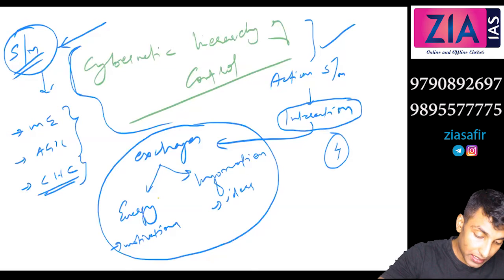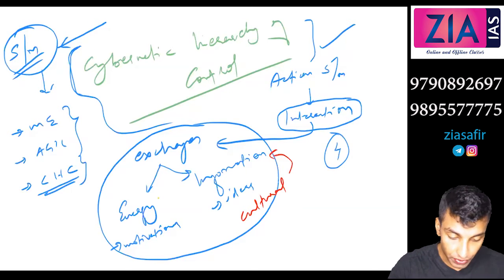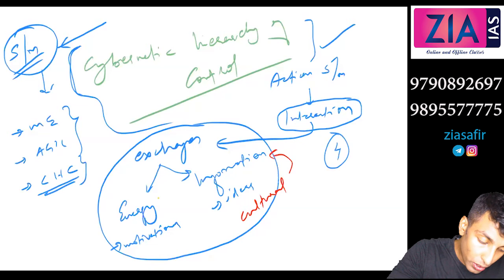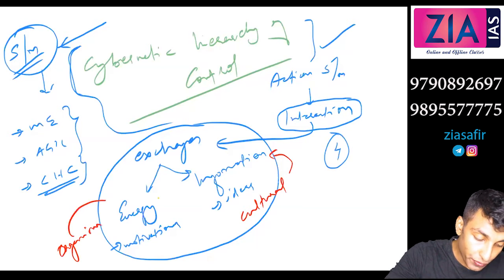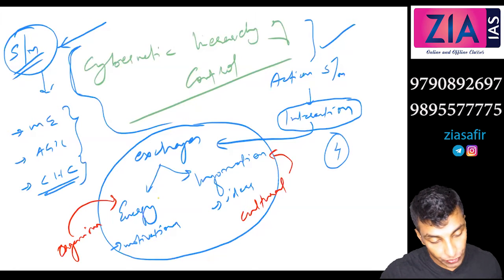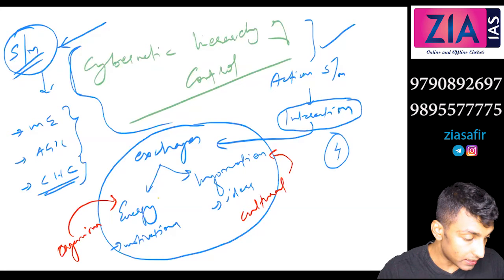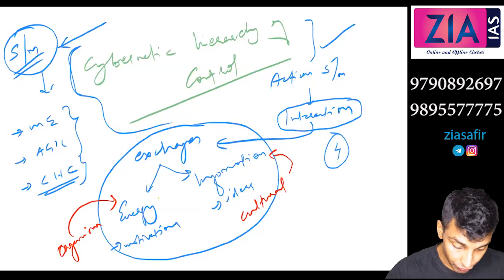According to Parsons, out of the four systems, the cultural system is the source of information and the organismic system is the source of energy. So the organismic system provides the energy for the functioning of the system, and the cultural system provides the information or the ideas for the system.